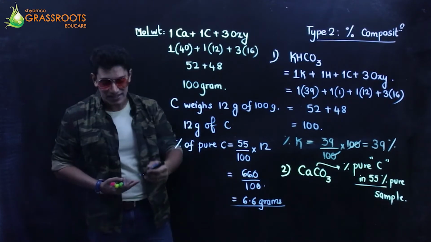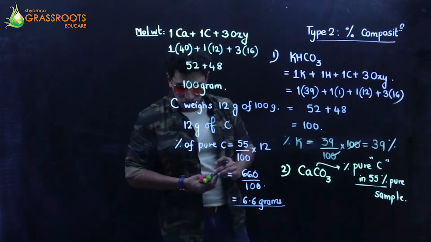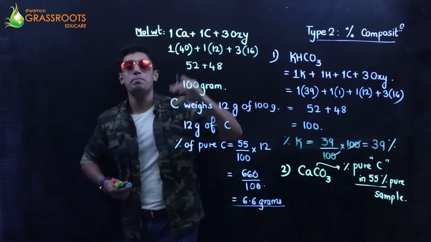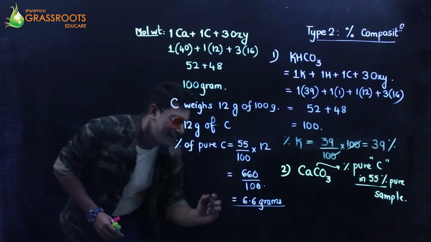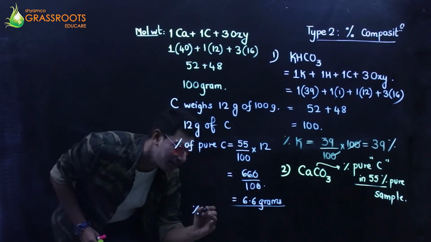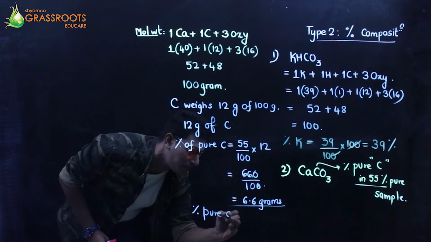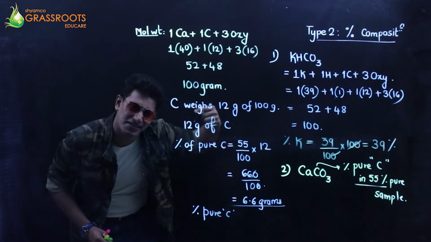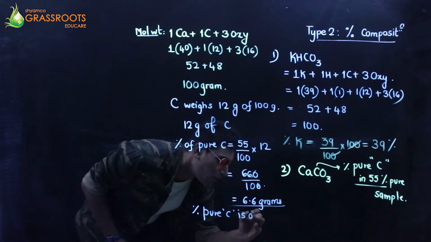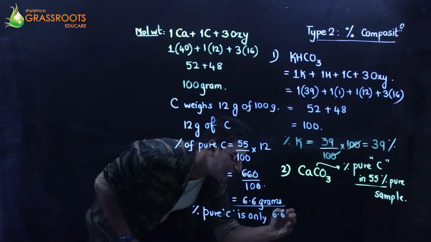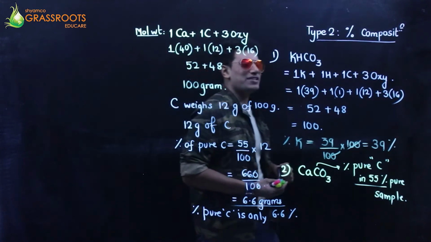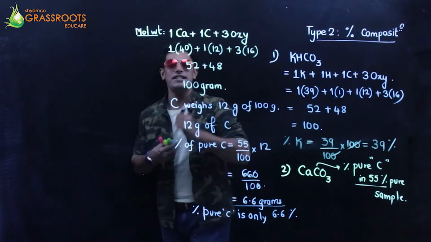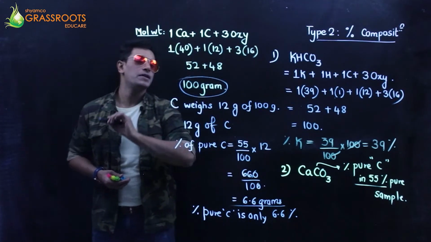In the question it is asked how much percentage of pure carbon do you obtain? It is the same answer. Percentage of pure carbon in this entire sample is only 6.6%. That is 6.6 grams, which also is a percentage because it is upon 100.